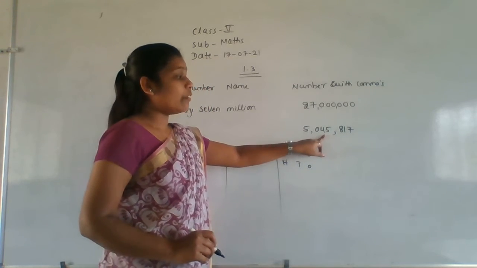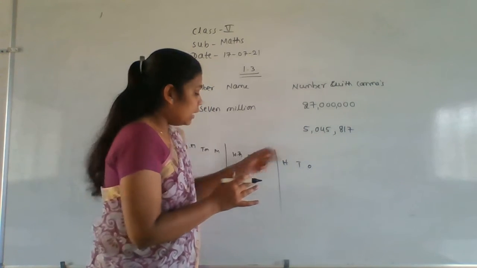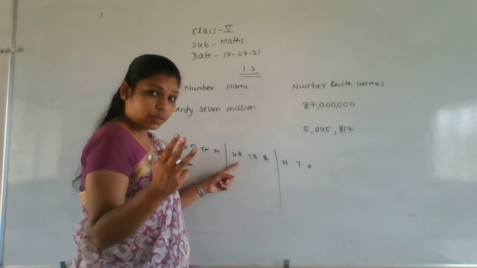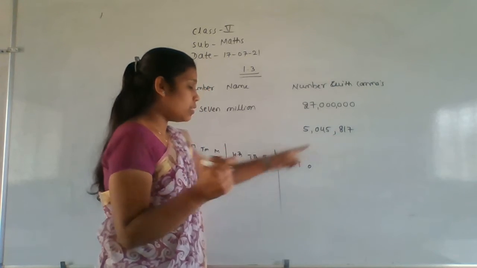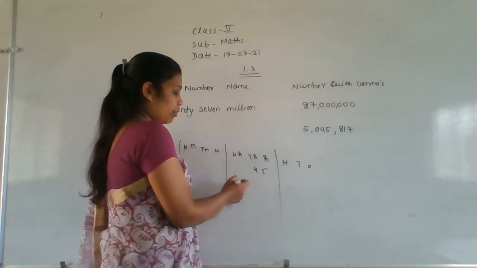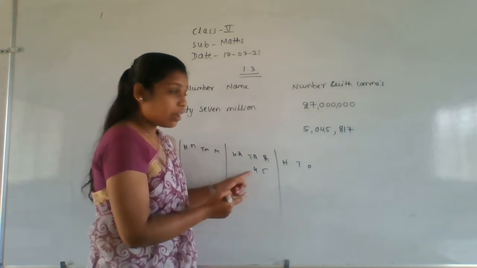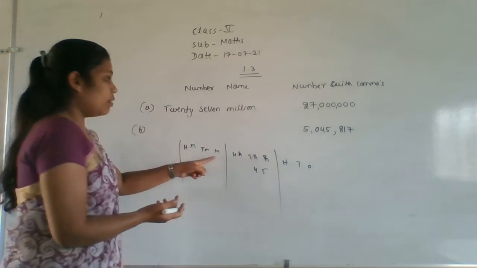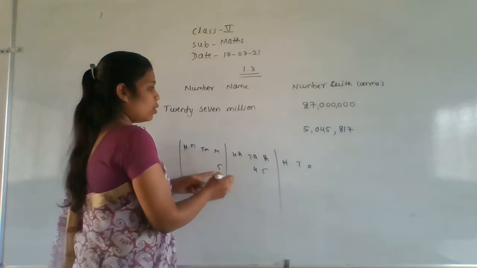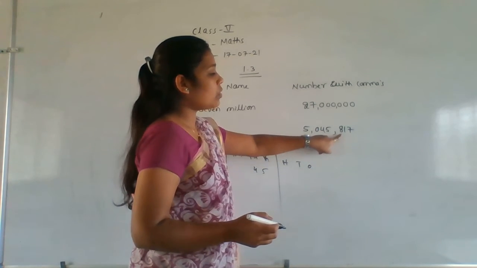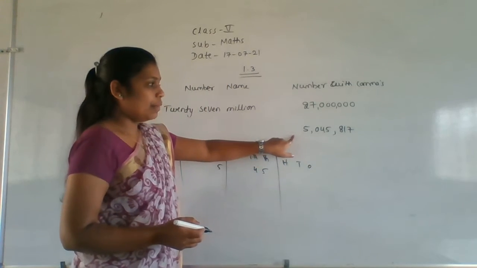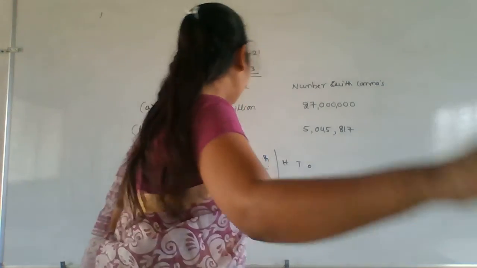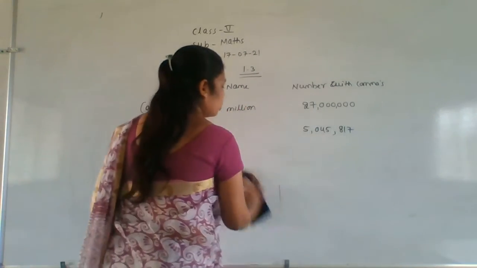And after that, only 45,000 they have given. In the 1,000 place value, there will be three places: 1,000, 10,000, 100,000. But they have given only 45, so 45 will come here only. So in the 100,000 place, what is the number? 0 is the number. Nothing is there means you have to write the 0. Okay. Next, million means here 5. So 5,045,870. Okay.